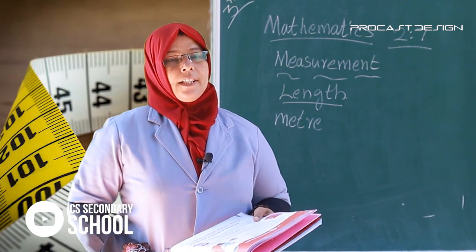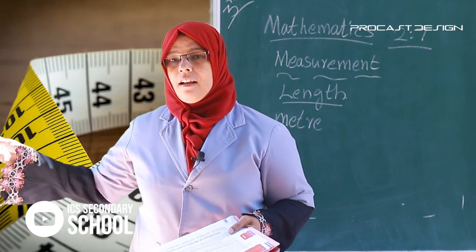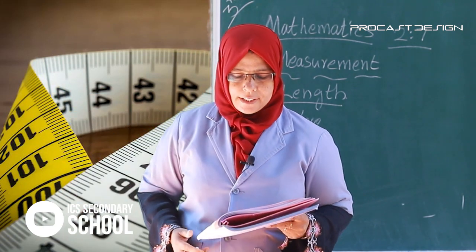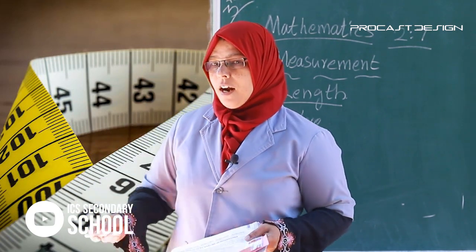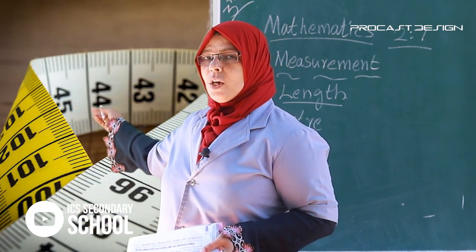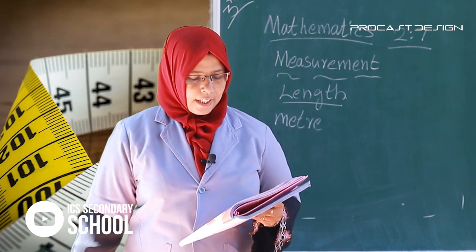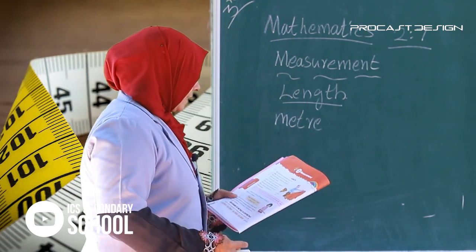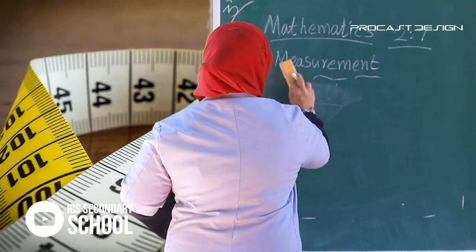A meter rod is divided into 100 equal parts. Listen, 100 equal parts. The length of each part is 1 centimeter.